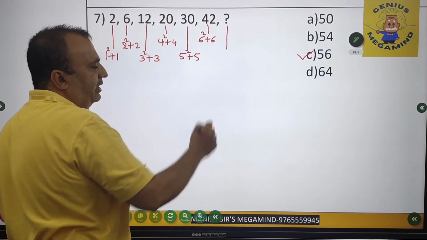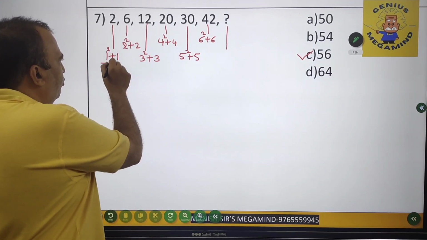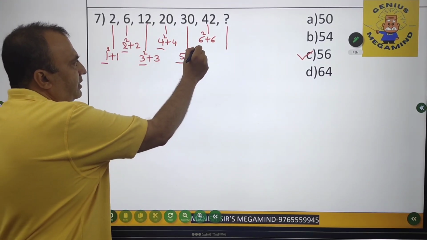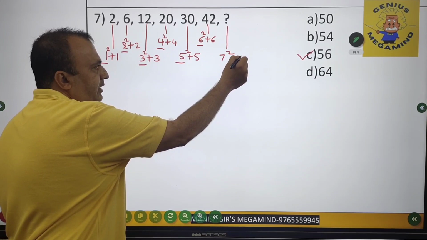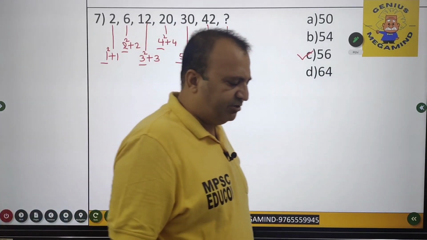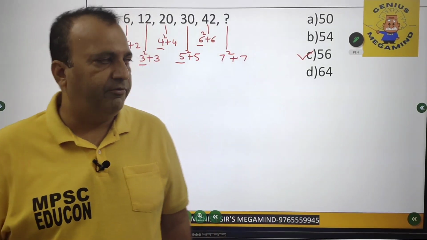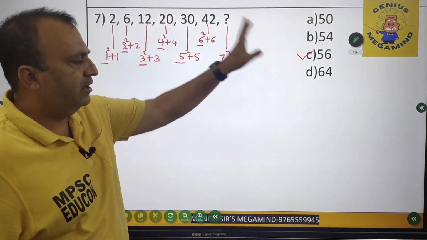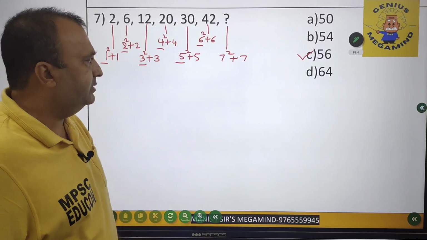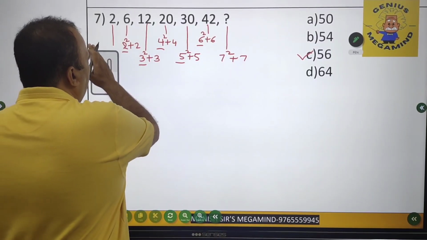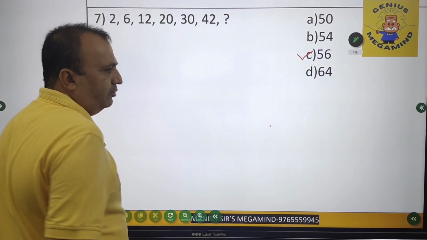So automatically over here, my friends, it's 1, 2, 3, 4, 5, 6 and 7 square plus 7. So what is 7 square? 7 square is 49. And 49 plus 7 is 56. So the answer comes out to be 56. That is by the second method. Now let us go for the third method, my friend.